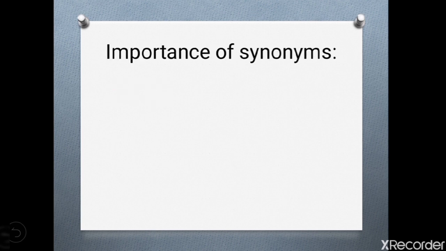Now, what is the importance of synonyms? Synonyms are used in a variety of situations, not only for variety, but to express thoughts or ideas in another, often more emphatic manner. One place where the use of synonyms is a must is in writing, when an item or idea must be repeated to the reader. Instead of using the same word over and over, the use of synonyms makes for a more entertaining read.